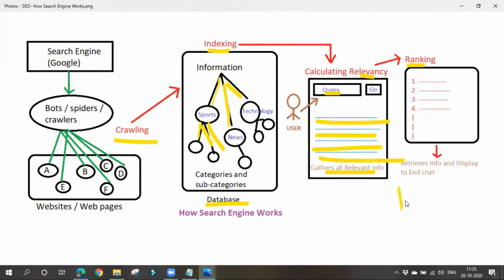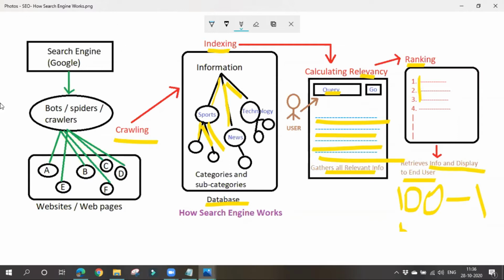So if some content got a score of 100, then it will be given position 1. If some content got a score of 50, it will be given the second position, like that, based on the score. The highest score will be given the top ranks. In this way it will give ranks. After that, it will retrieve the information and display it to the end user.